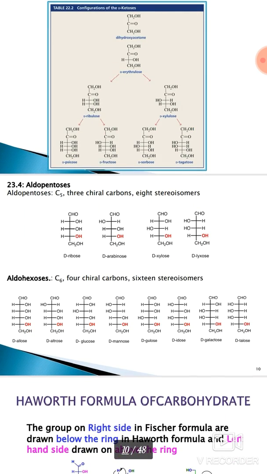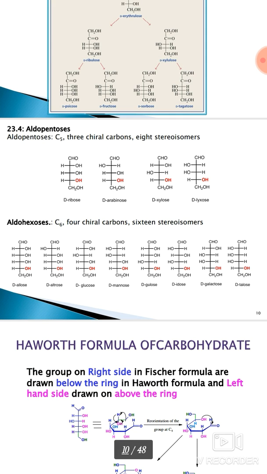For example, aldopentoses have 5 carbons. In these carbohydrates, there are 5 carbons and 3 chiral centers. We can calculate the number of isomers with the formula 2 raised to n, where n indicates the number of chiral centers.